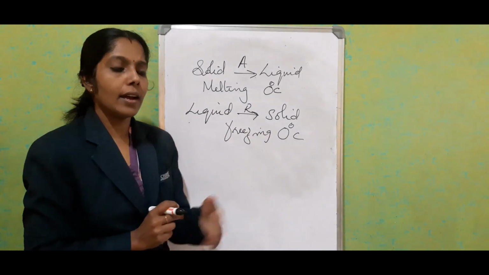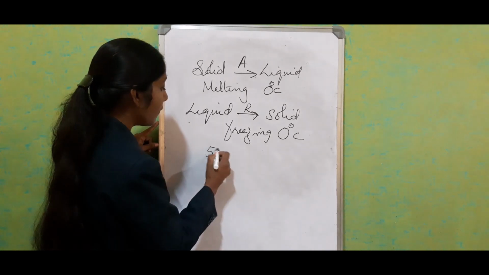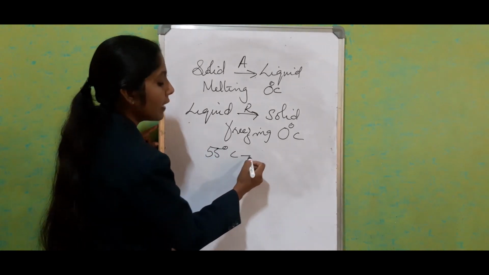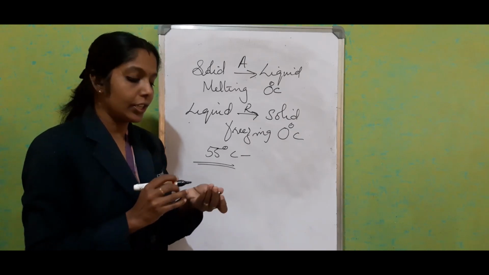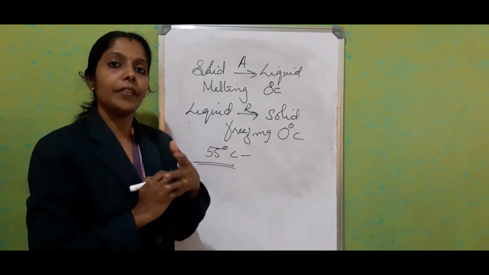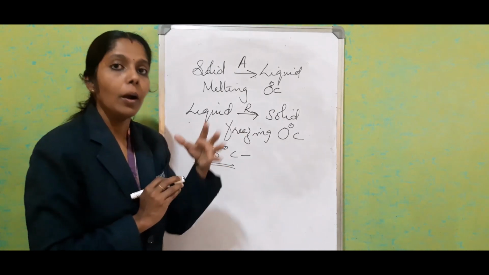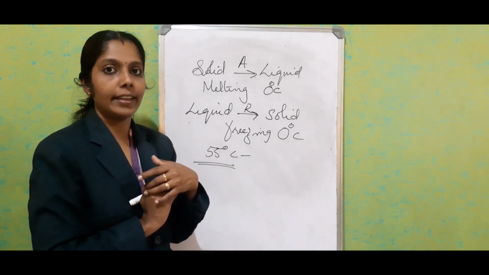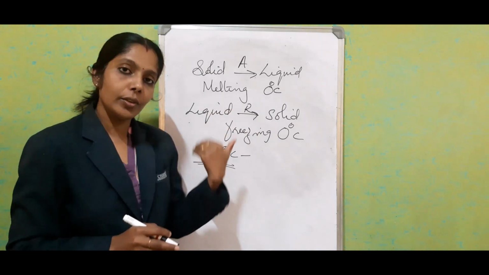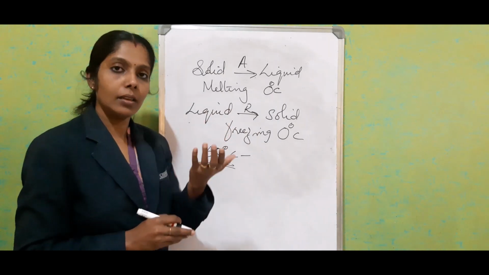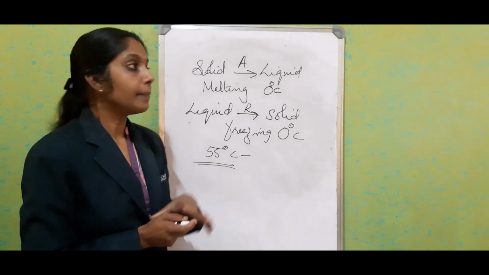For another substance like wax, the freezing point and the melting point are both 55 degrees Celsius. Until it reaches 55 degrees Celsius, it stays in solid form. Once it reaches 55 degrees Celsius, it starts converting into liquid. In the same way, the reverse, freezing, also happens at 55 degrees Celsius.